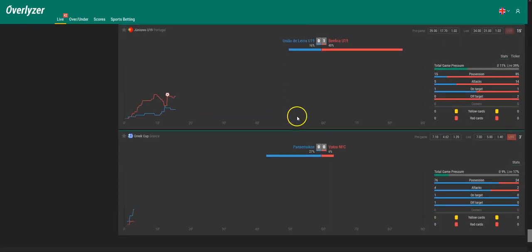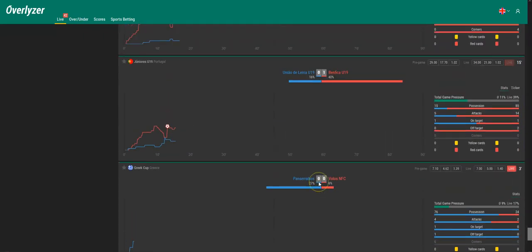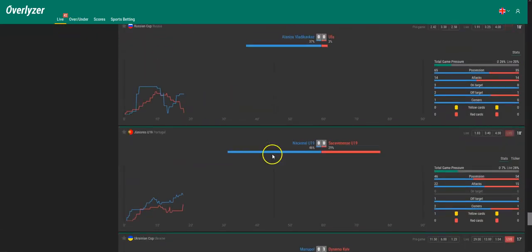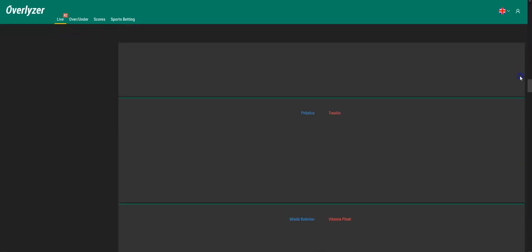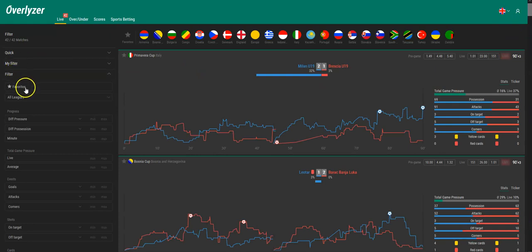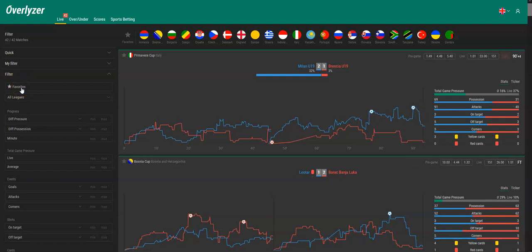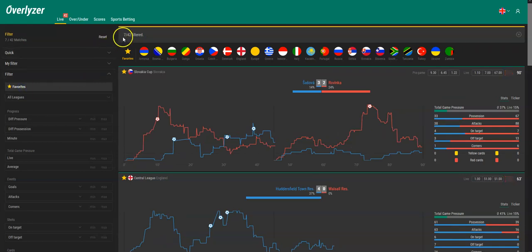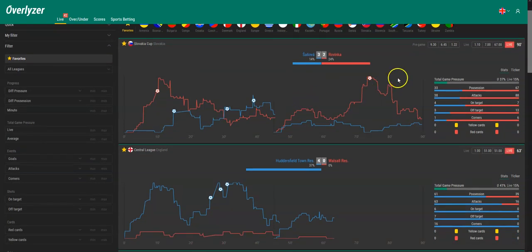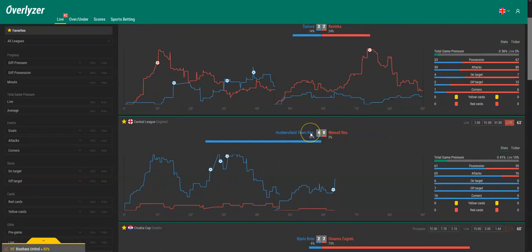And here we are back down, and yeah, it's 42 games already. And now we scroll back up and click the favorites icon in the filter box right here. So it only shows us the favorites we just set. Overall, in our case, these are 7 games out of 42. There is that Rovinka game that's almost over, 90th minute. Huddersfield, who just scored.